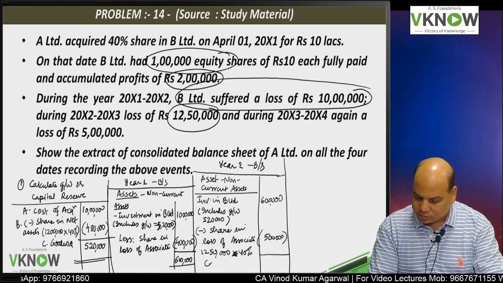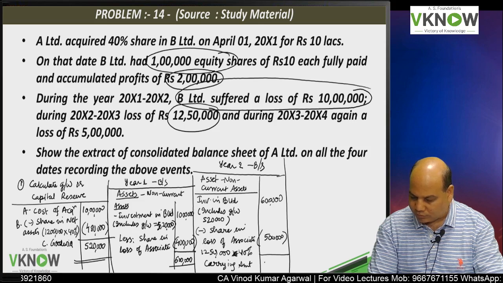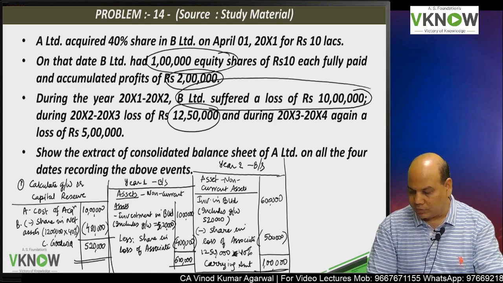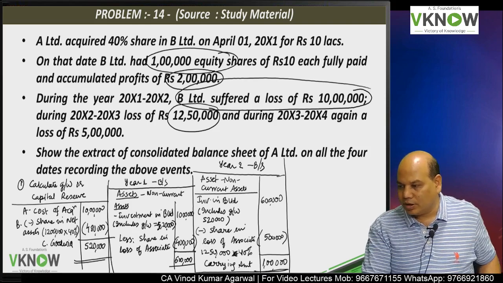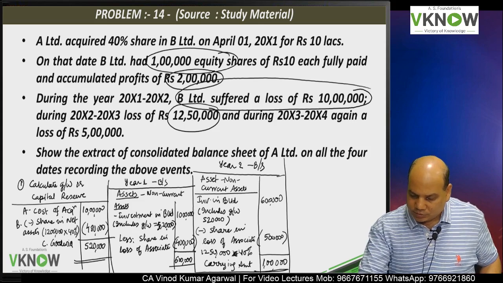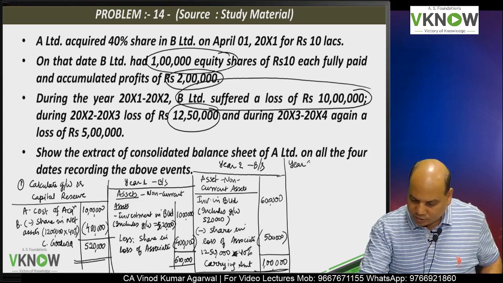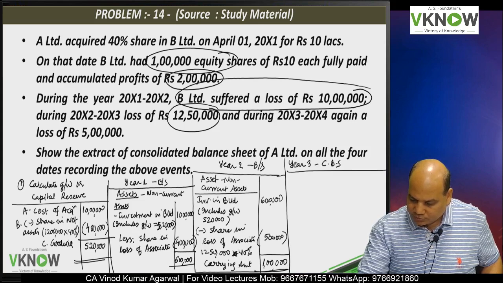So carrying amount will now be 1 lakh. And then we'll prepare the year 3 consolidated balance sheet.